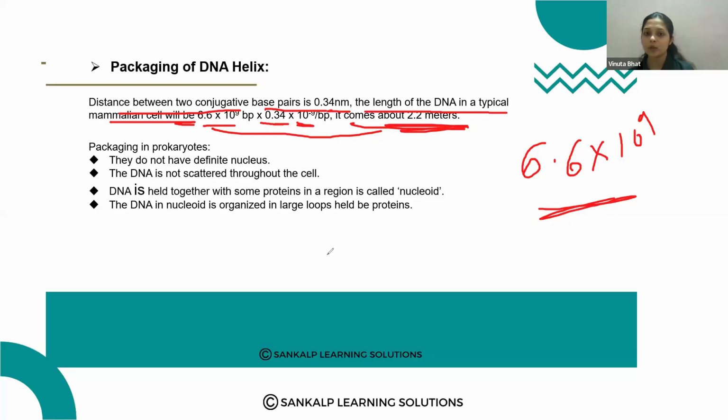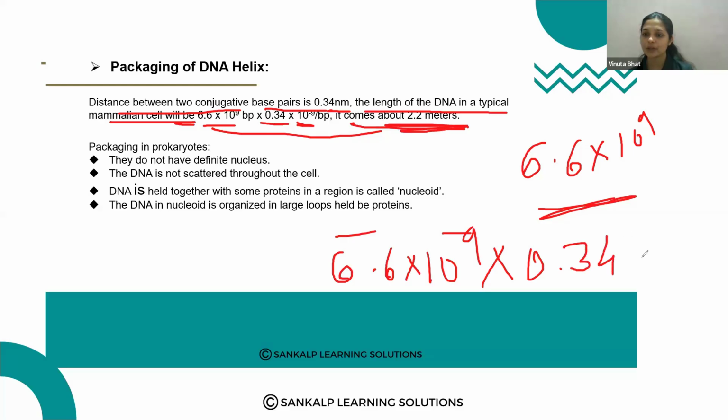Total base pairs 6.6 into 10 raised to 9, into the distance between base pairs, 0.34 into 10 raised to minus 9. So around 2.2 meter.